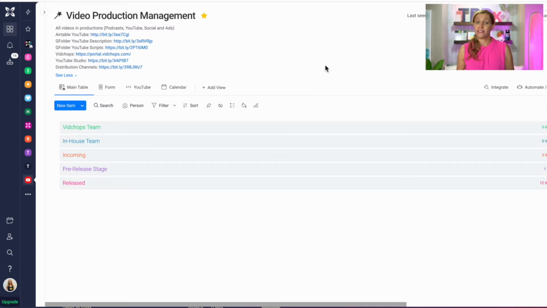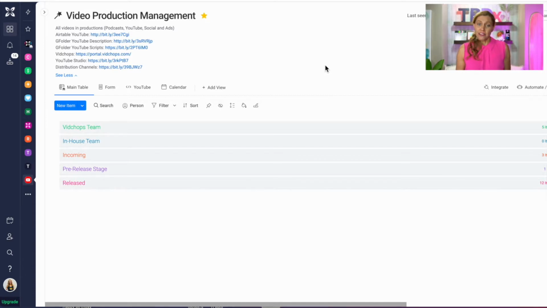I wanna break this down for you to show you how we have it managed and what's really worked for us. So the first thing you're gonna see in the upper left-hand corner is the title of this workspace, which we titled Video Production Management, and below that you'll see some short links to some different pages that are really helpful for us to find workflow in, like our Google folders or our VidChops editing team or our YouTube studio or the distribution channels or even an Airtable.